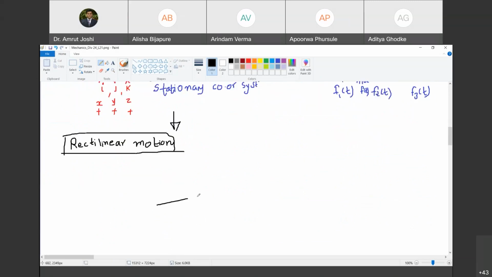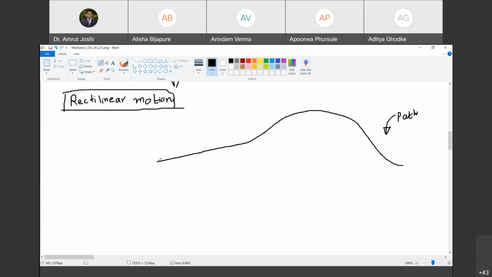Now look, I am showing you the path of motion of an object. Are you with me? This is the path. Happy? Yes, sir. At time t1, the object was occupying this position. Happy? Yes, sir. At time t2, the object was occupying this position. At time t3, the object was occupying this position. Happy?